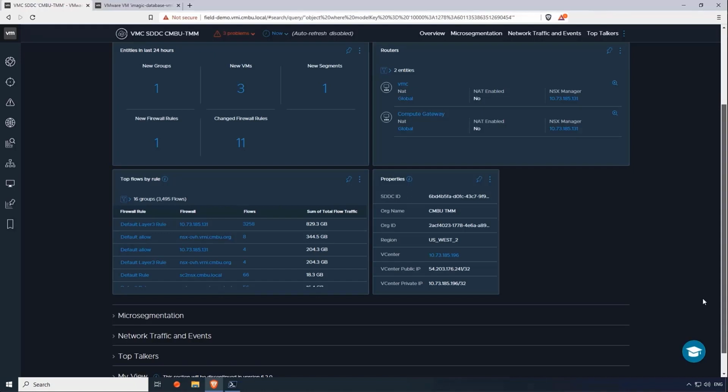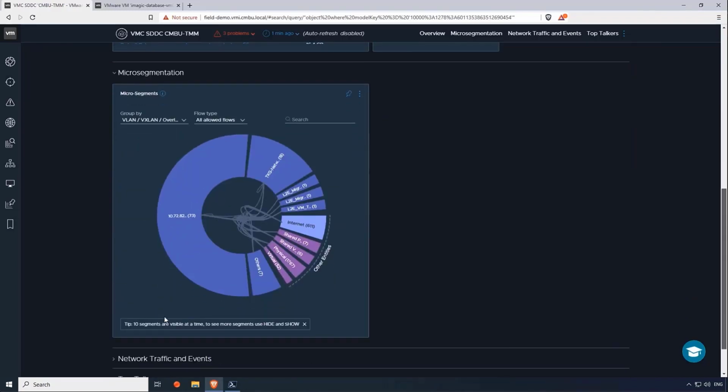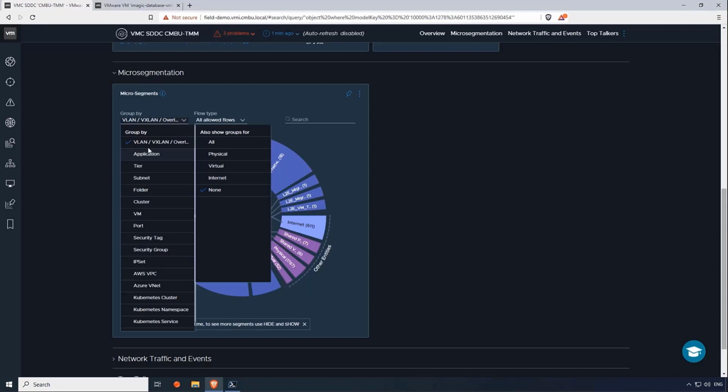Talking about security, typically you do not want to do multiple things at the same time. So when you're migrating, you're typically taking the firewall rules as is and then moving that over to VMC. But if you want to segment your applications, your VMs more than that, you can use the microsegmentation wheel, the donut, as I like to call it. So this donut allows you to filter and focus on networks, applications, VMs, security tags, all of that.